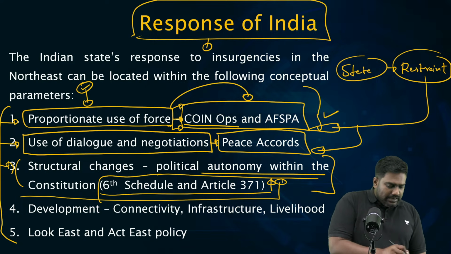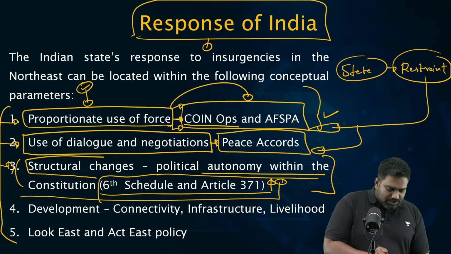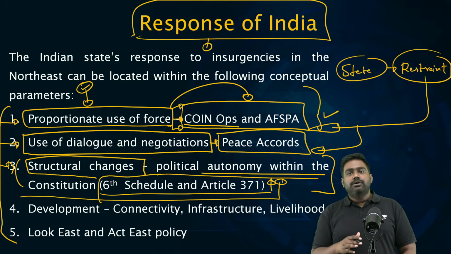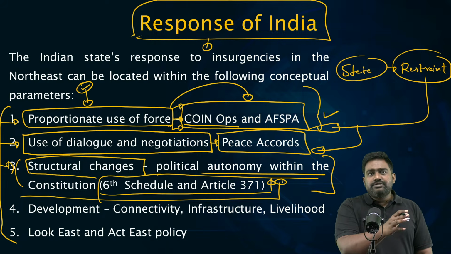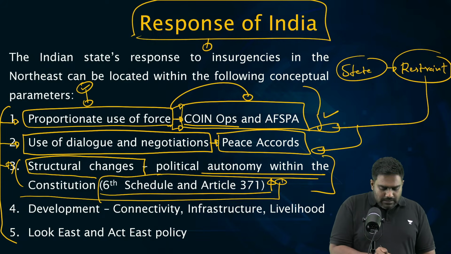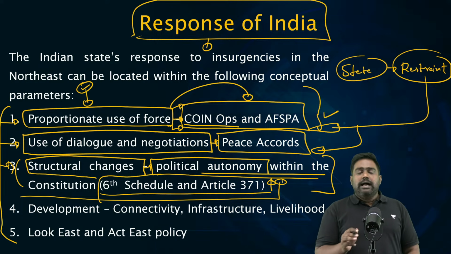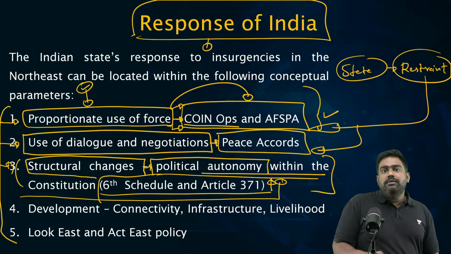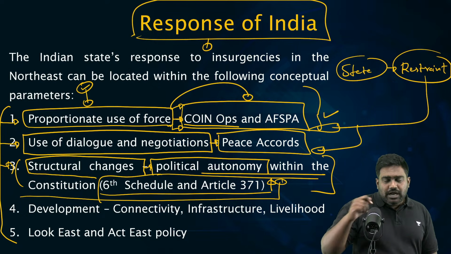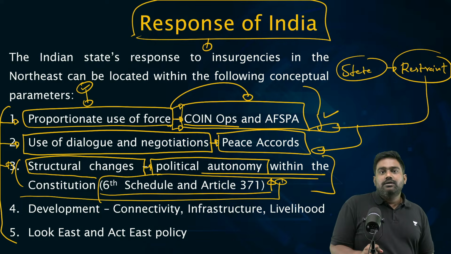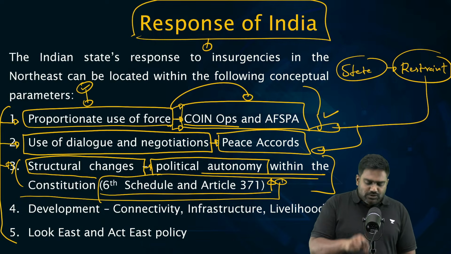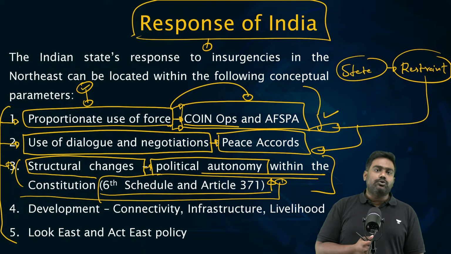This has helped India to work out a flexible structure within the ambit of the constitution. Without giving them independence, without fulfilling the separatist demand, we have been able to contain the demand and provide that autonomy, thereby providing for tribal rights and tribal welfare as well. That balance has been struck by India by using the flexibility of the Indian constitution.